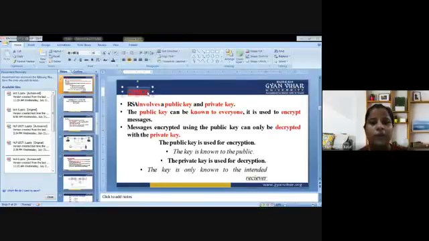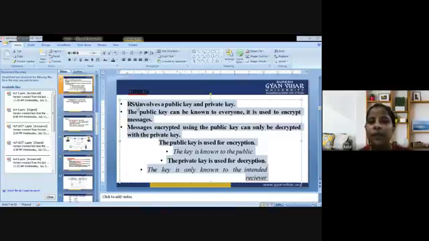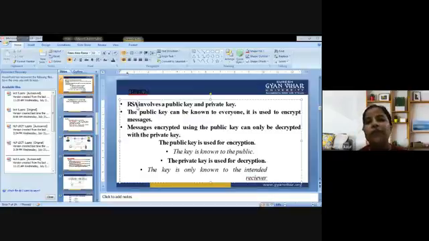Next is what is basically the operation. What is the basic operation that is involved? Have a look at the same. RSA involves the public key and private key. And the public key can be known to everyone as it is used to encrypt the messages. Messages encrypted using the public key can only be decrypted with the private key.